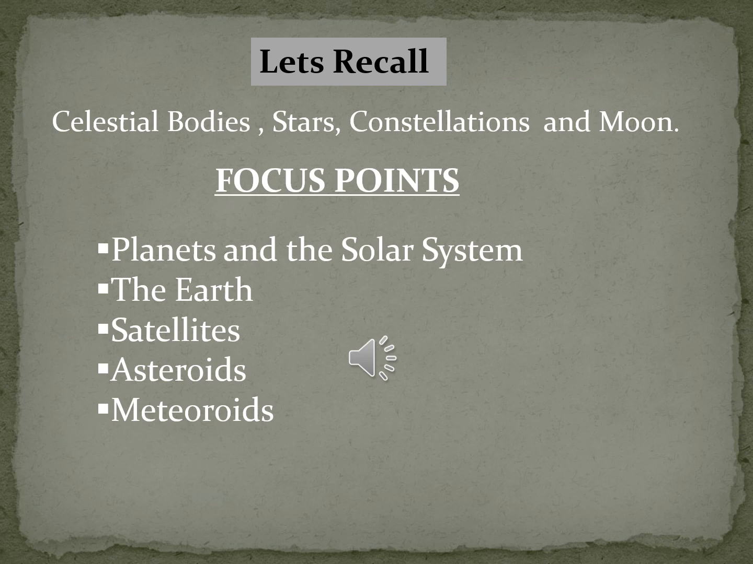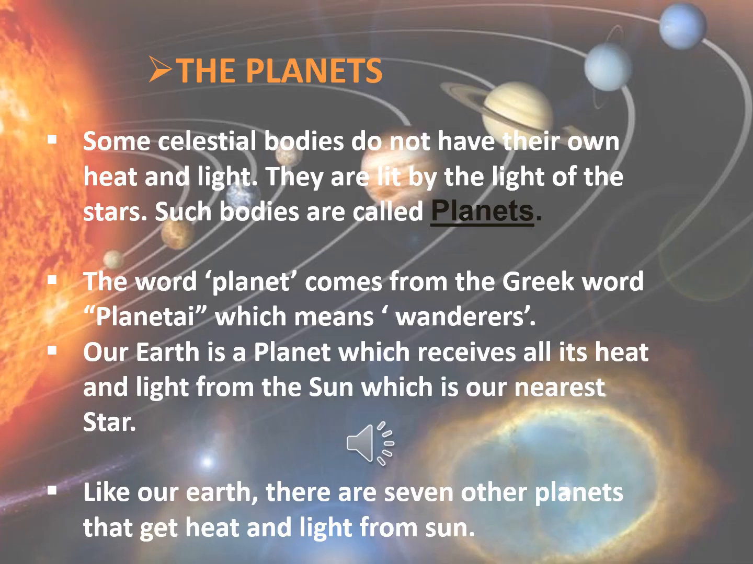Yes. So today we'll study about the planets, the solar system, the earth, the satellites, the asteroids, the meteoroids. Okay, so let's start. That was stars, what we discussed, the celestial bodies which emit their own heat and light. But now we'll discuss the celestial bodies, the heavenly bodies, which do not have their own heat and light,